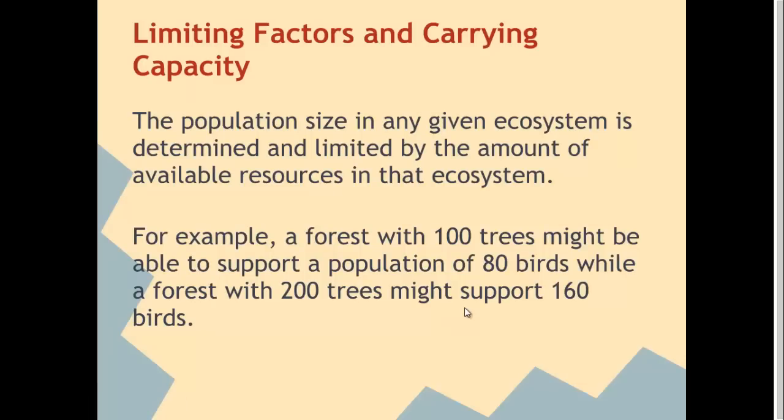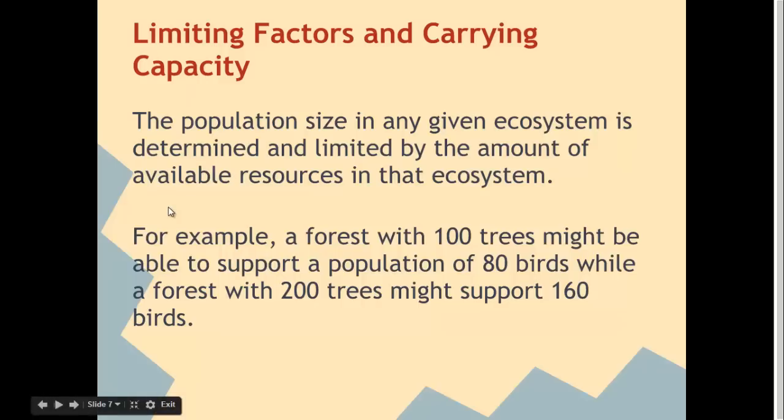Now, in an ecosystem, the types of biotic and abiotic factors will determine how big a population in a given ecosystem can become. So in one of the classes, we spoke about the idea that you can't just have a billion birds living in a forest, because chances are there would not be enough food, space, water, and other resources for those birds. So we say that the population size in any given ecosystem is determined and limited by the amount of available resources in that ecosystem. So an ecosystem can only support a certain amount of organisms, and that will depend on how many resources that ecosystem has.